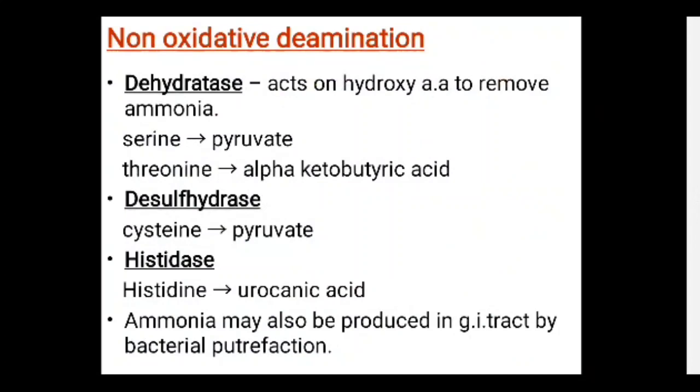Then non-oxidative deamination occurs by the enzymes dehydratase, desulfhydrase, and histidase. Serine is converted into pyruvate, threonine into alpha ketobutyric acid, cysteine into pyruvate, histidine into urocanic acid. Ammonia may also be produced in the GI tract by bacterial putrefaction.